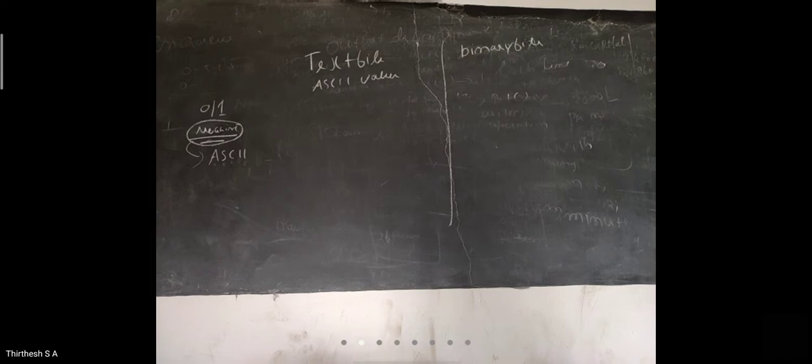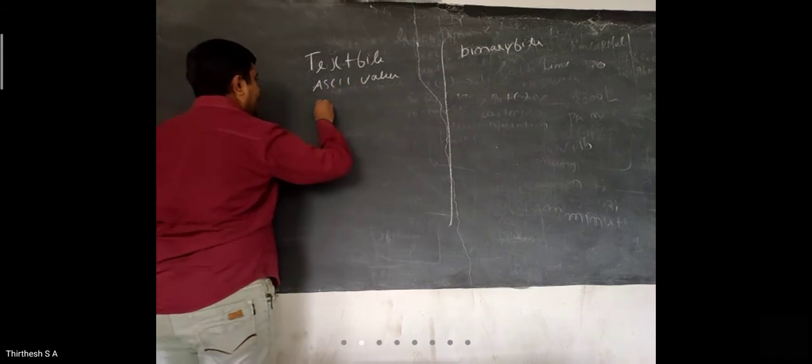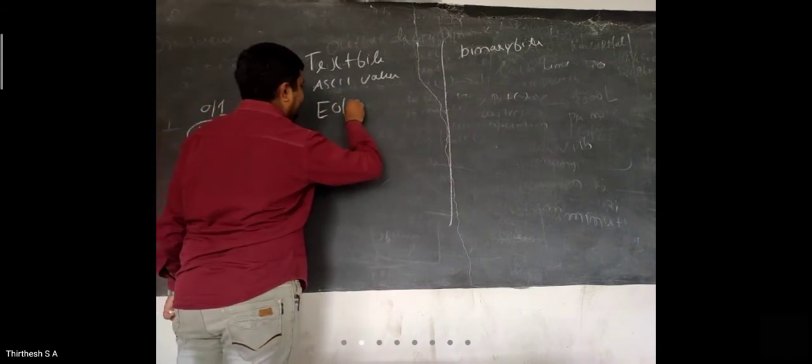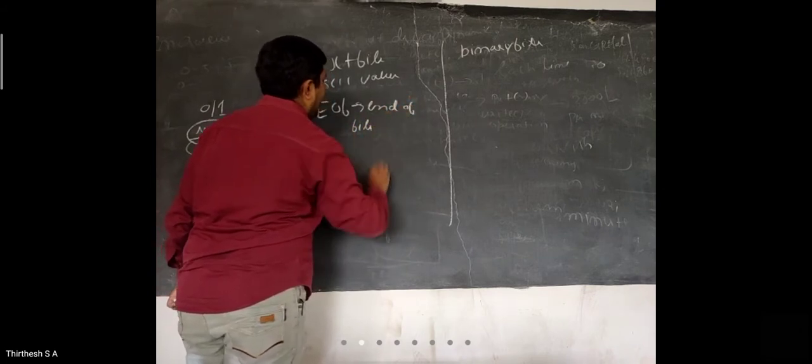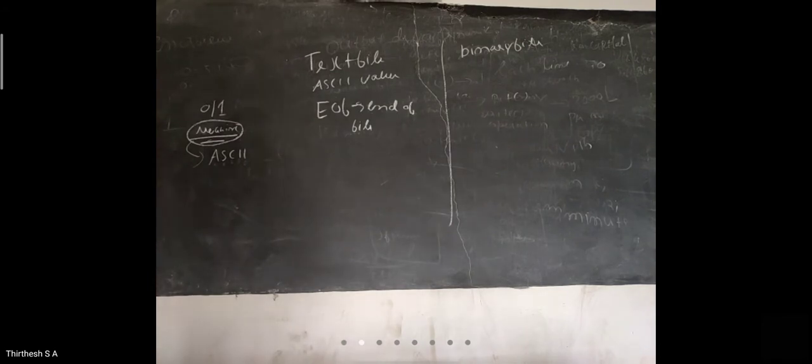One is text file and the other is binary file. So what do this text file and binary file do? A text file always stores the information in ASCII characters. So what does it do? A higher level language will be converted and stored in the form of ASCII values. Okay, here we have the end of file function. We have EOF, which means end of file.